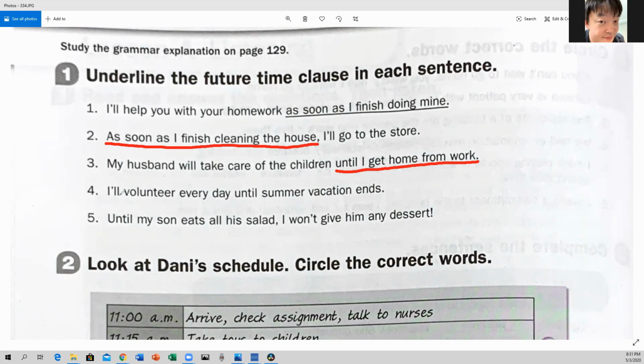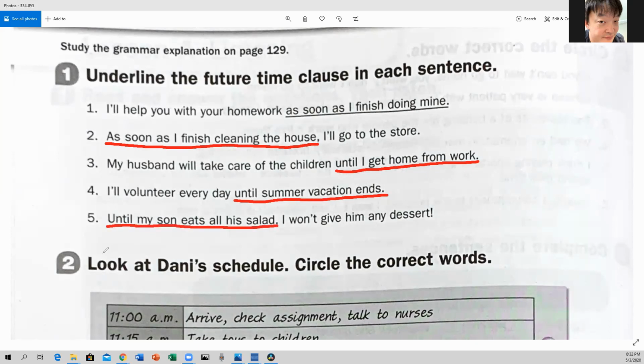Number 4, I'll volunteer every day until summer vacation ends. Time clause is until summer vacation ends. Remember, as soon as, the meaning is right after, and until is up to a particular time. Number 5, until my son eats all his salad, I won't give him any dessert. So the time clause is until my son eats all his salad.